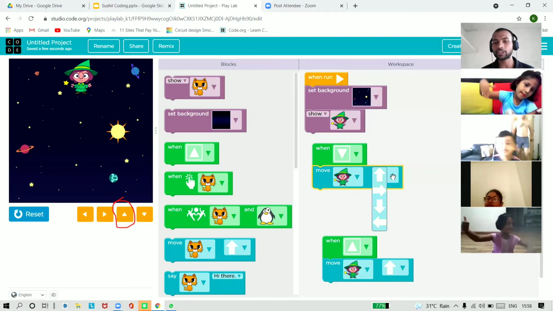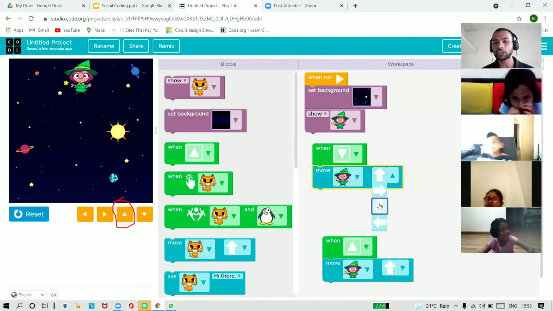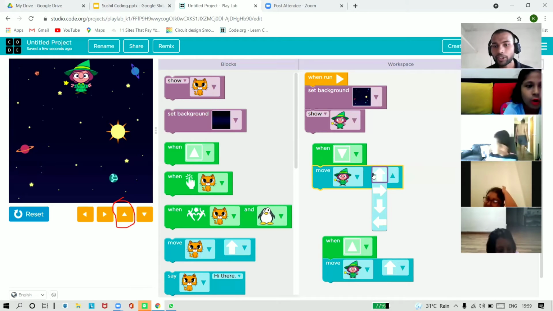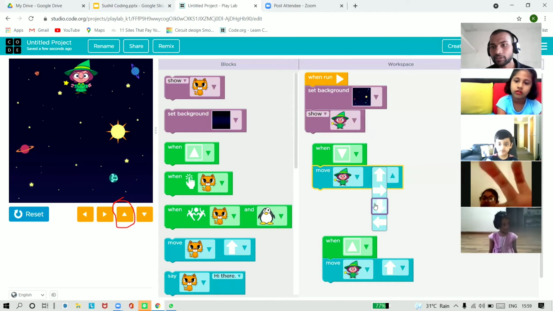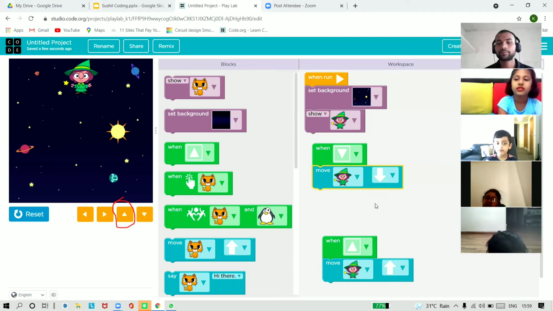So I should change this arrow to which one? First, second, third, or fourth? Riddhi will tell which option for going downward. Down, down, Riddhi. Okay, down arrow. Very good. You can see the outlining of the arrow. This one, or this one, or this one? The third one.